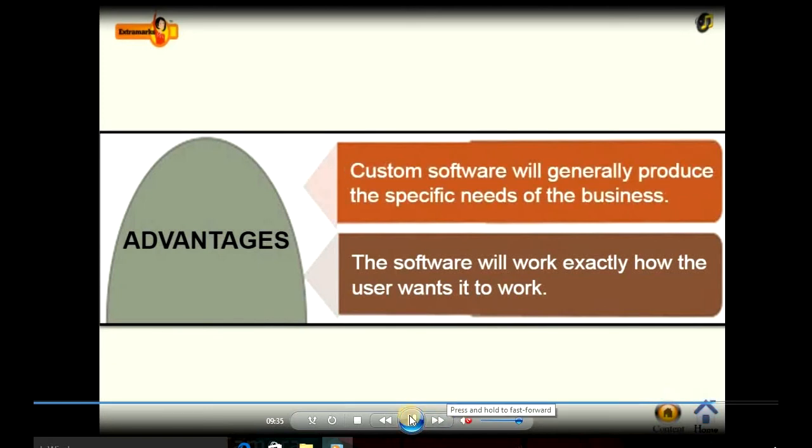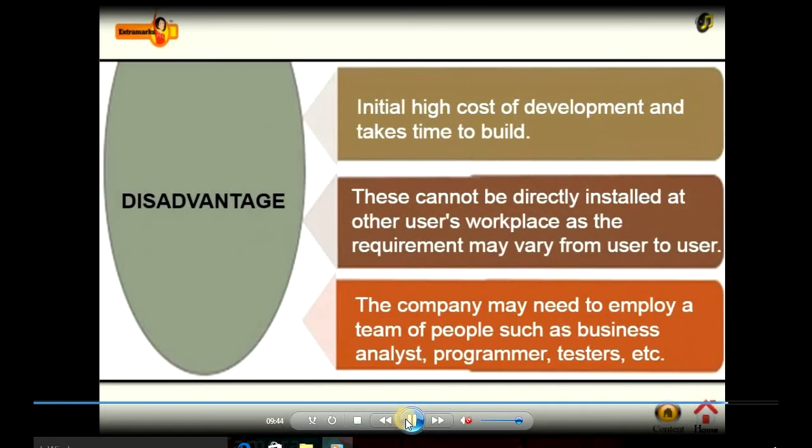The next one is advantages. Advantages are that custom software will generally meet the specific needs of the business. The software will work exactly how the user wants it to work, but it has some disadvantages also. Those disadvantages are: number one, high cost. Number two, it cannot be directly installed in another workspace. And the third one is the company has to employ a team of people to work with that particular software or program.